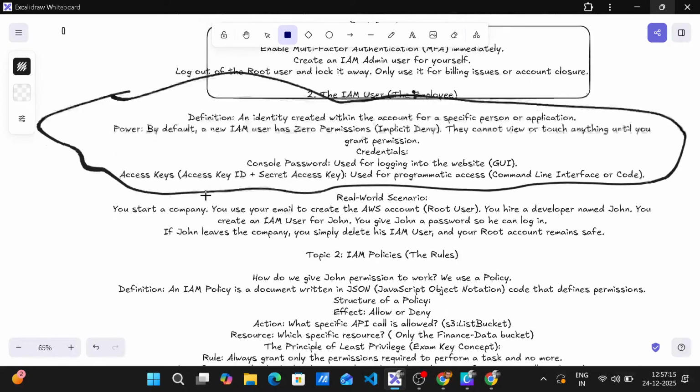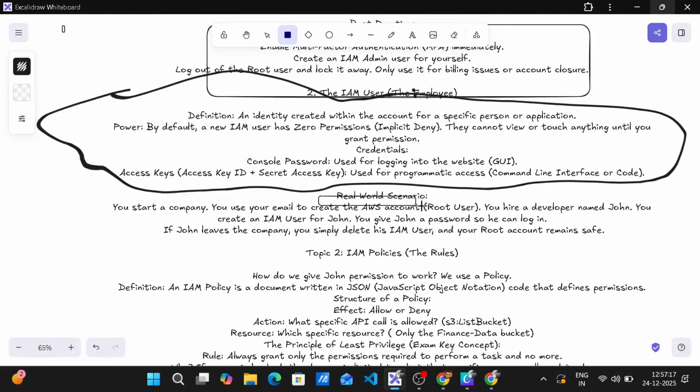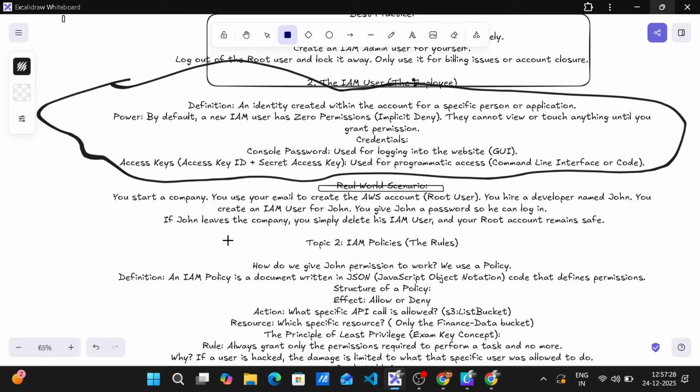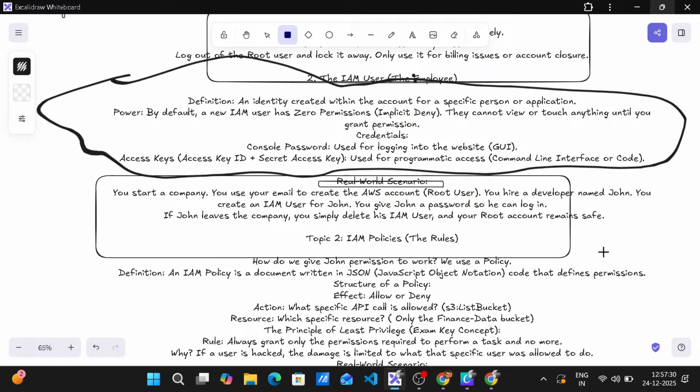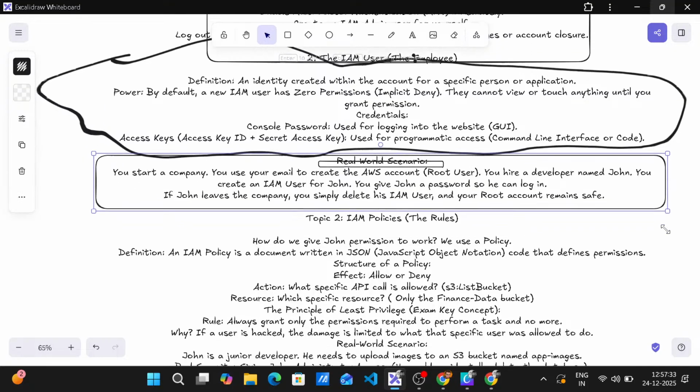Real-world scenario. You start a company. You use your email to create the AWS account. Root user. You hire a developer named John. You create an IAM user for John. You give John a password so he can log in. If John leaves the company, you simply delete his IAM user, and your root account remains safe.